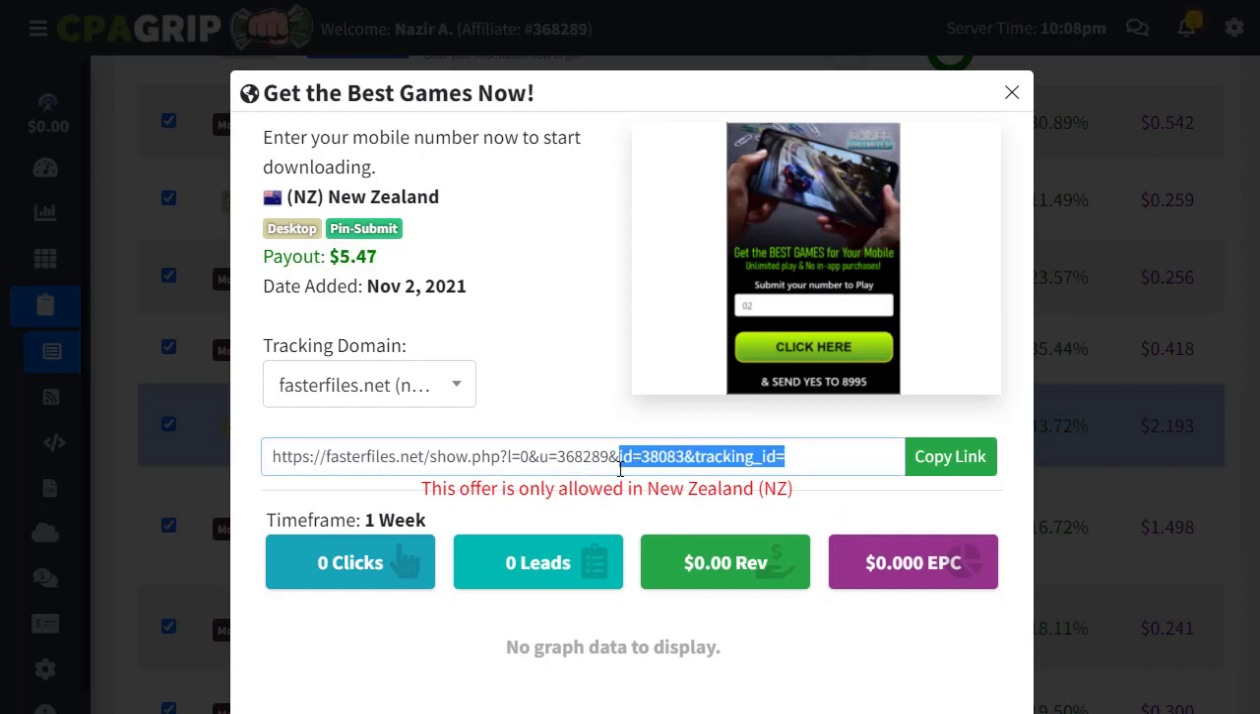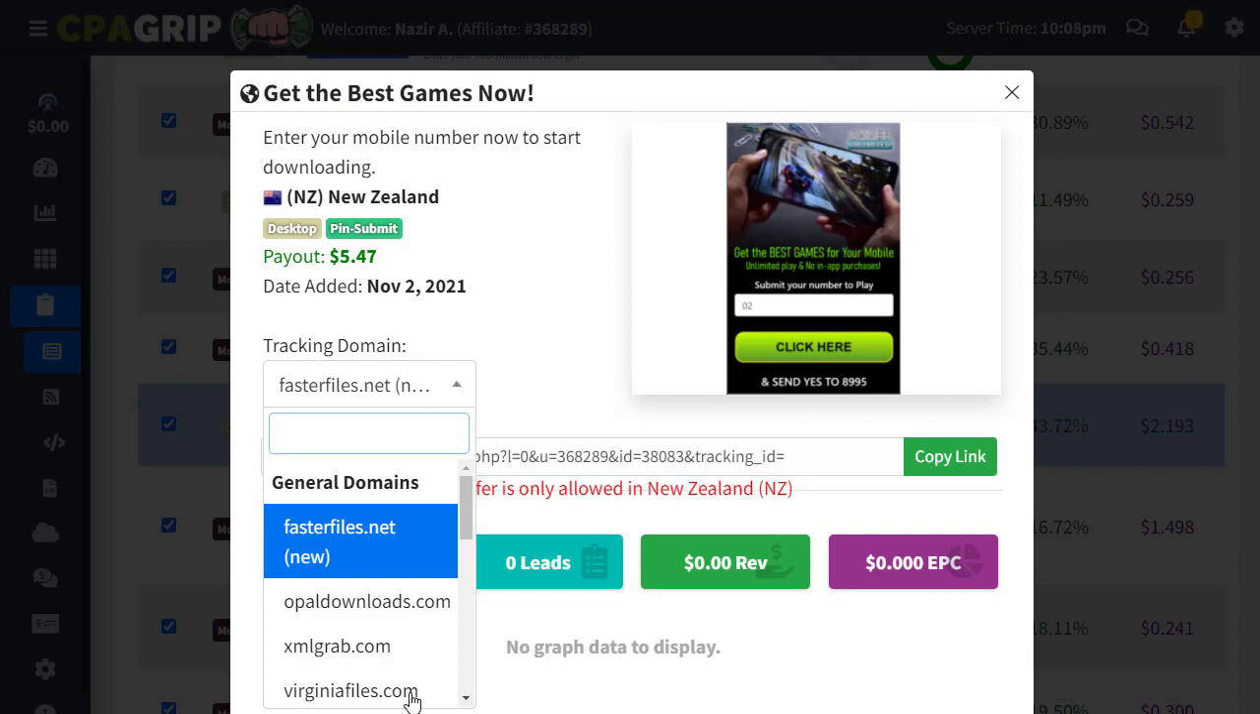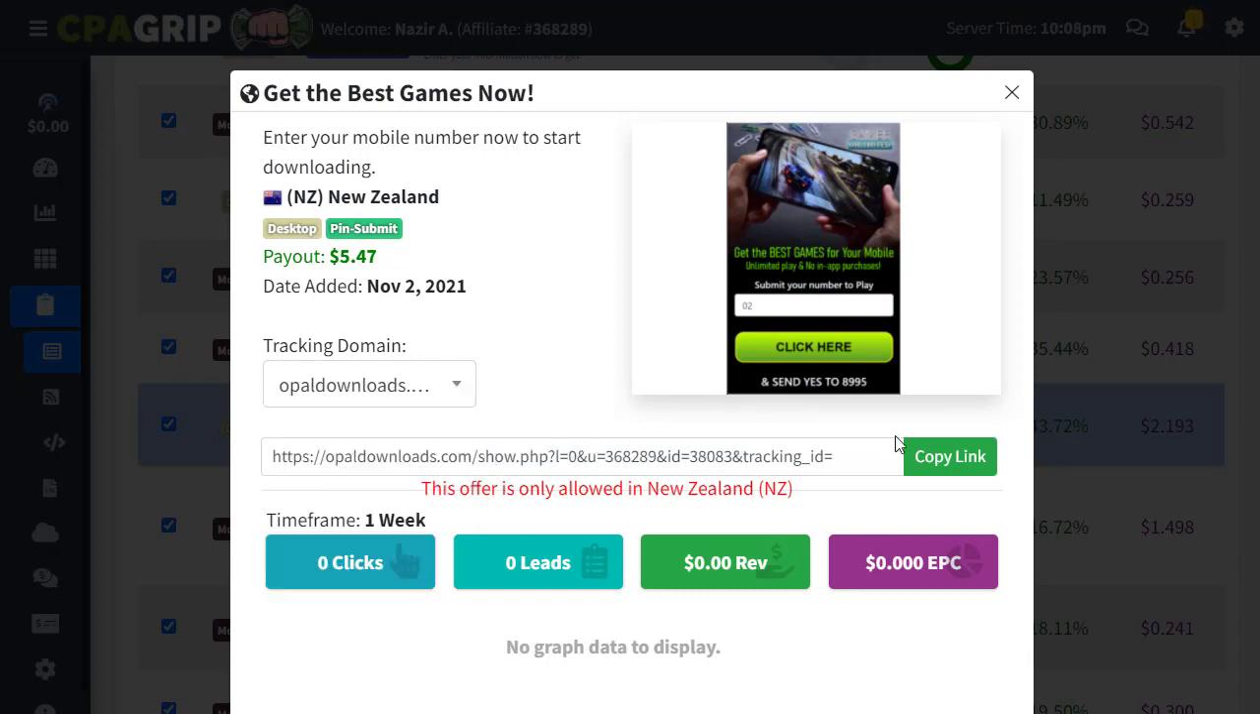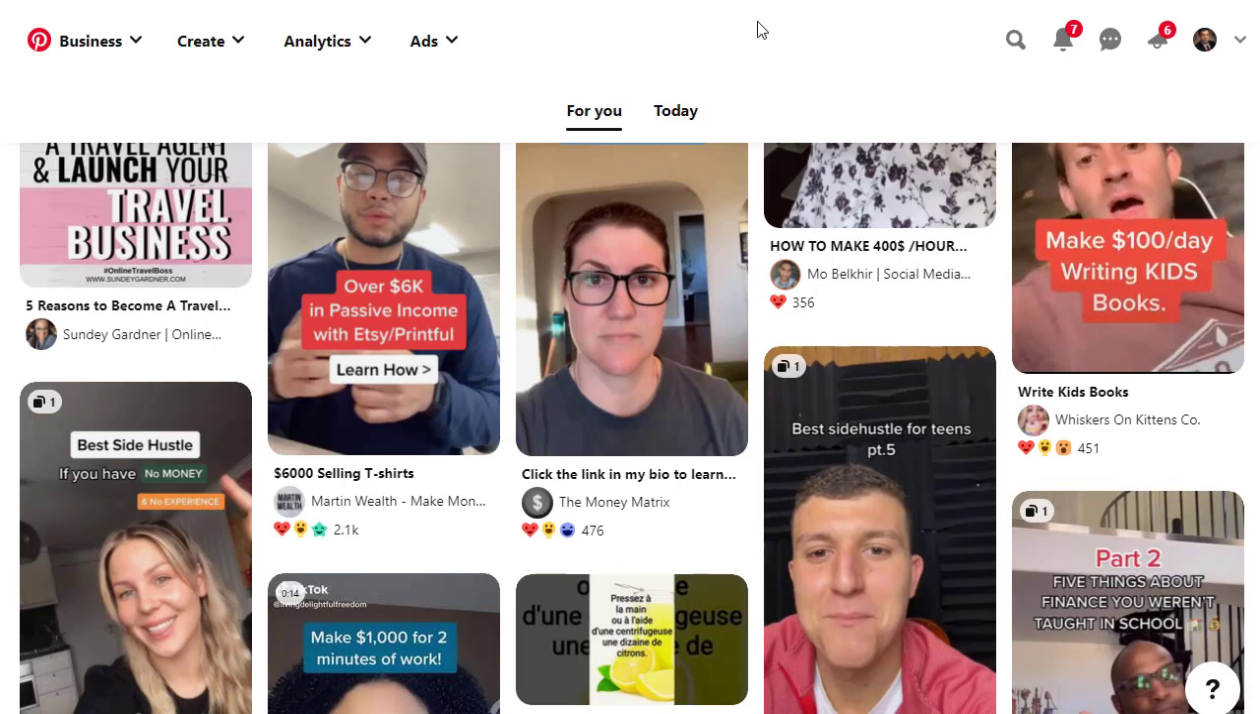Here is the affiliate link. If you want to change the domain, you can change it to anything like OPL downloads or something like that, and then copy the link from here. Once you copy the link, you can use a free landing page like Linktree. Add the link into Linktree, copy the Linktree link, and then go to Pinterest.com.